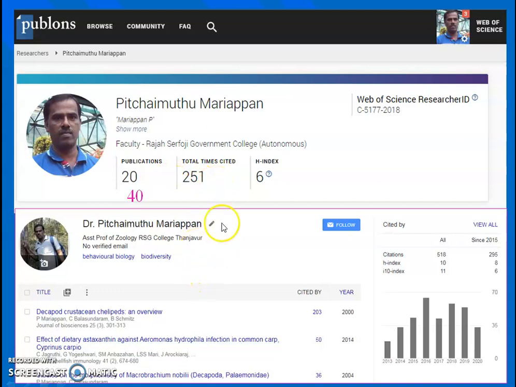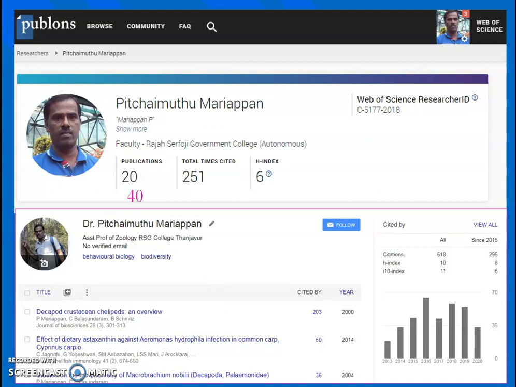The bottom one is the citation information of my papers retrieved from Google Scholar. Here you can see that my citations are 518. My 40 papers have fetched 518 citations, but in the ISI database, which is the authentic database, it shows only 251. That is because most of the journals in which I have published are not indexed in the Web of Science database.